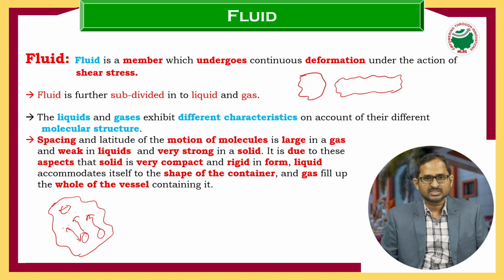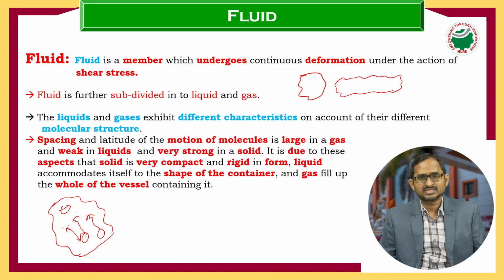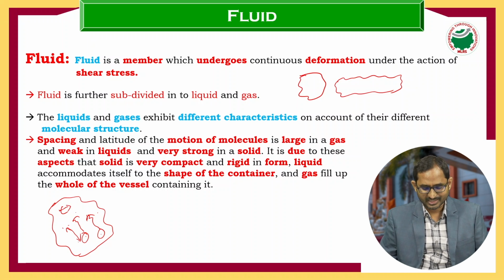Generally, the spacing is more in gas, weak in liquids, and very strong in solids. Based on the space, the molecules will move freely. In gas the space is more, so there is more freedom for particle movement.